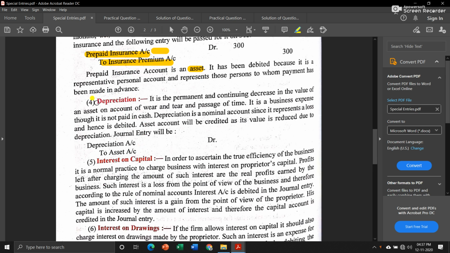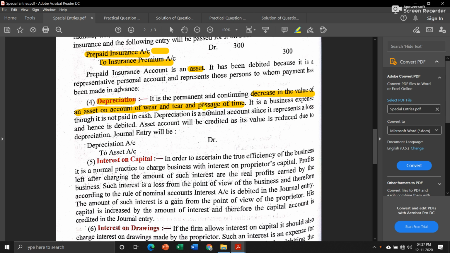Then next is depreciation. If in our business we are using some fixed assets, then every year we will deduct some amount of money from the value of our fixed asset, because we think that the value of our asset decreases on account of wear and tear and passage of time. Every year we use those fixed assets, and due to this continuous use their value decreases.